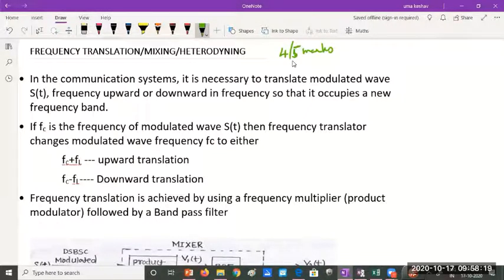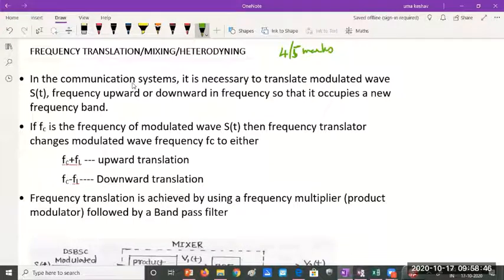Mixing is a process which is used compulsorily in all communication systems. So in communication systems, it is very, very necessary to translate the modulated wave. I already have a modulated wave like AM, DSB-SC or SSB-SC, but I want to shift it to a higher frequency or lower frequency.